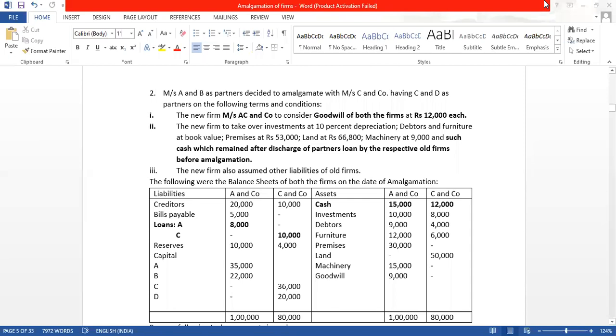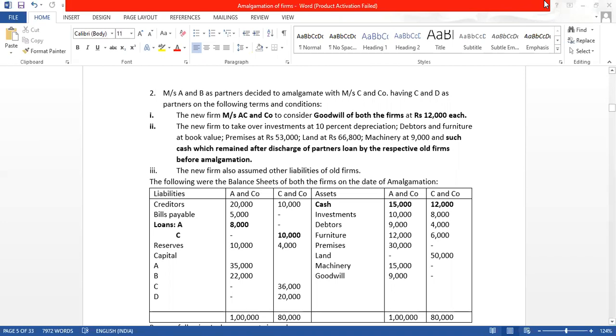The new firm, Messrs. AC and Company, is to consider goodwill of both the firms at rupees 12,000 each. So the name of the new firm is AC and Company, which will be paying rupees 12,000 each for goodwill. That additional payment for goodwill will come into the purchase consideration. The first step in amalgamation is to calculate the PC, the purchase consideration.